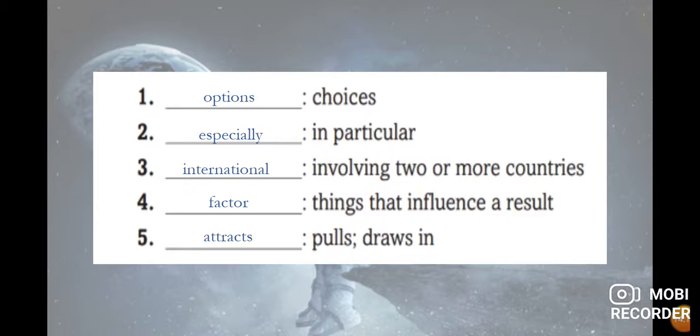Let's make a review. We have options, a synonym is choice. In particular, specifically. International, involving two or more countries. Factor, a thing that influences a result. Attract, an action when you pull or draw in, for example, something that is attractive for you. So this was the review class of the reading.